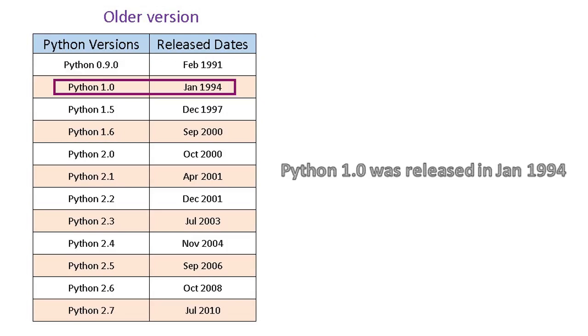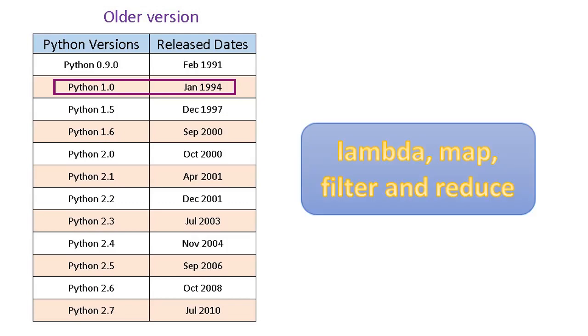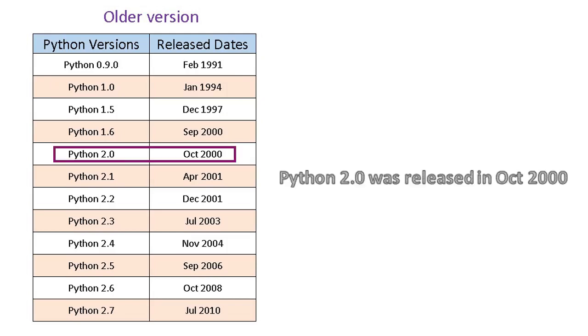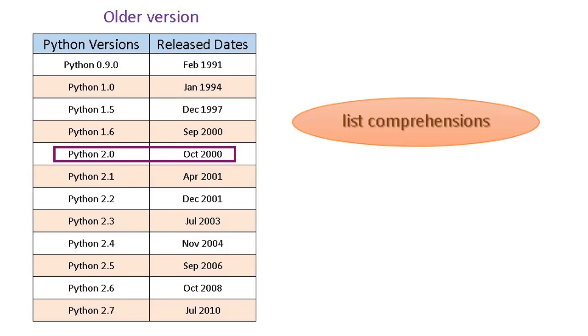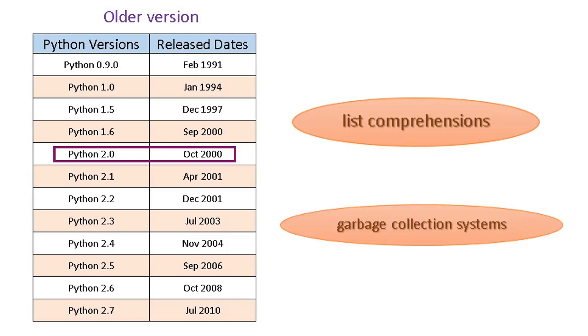In January 1994, Python 1.0 was released. The major new features included in this release were the functional programming tools lambda, map, filter and reduce. In October 2000, Python 2.0 was released. New features such as list comprehensions and garbage collection system were added in this release.